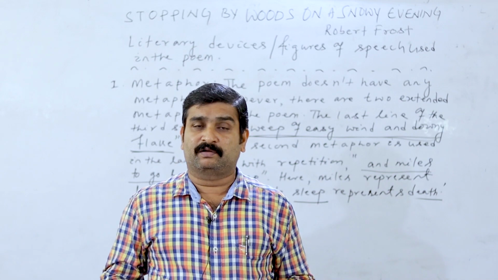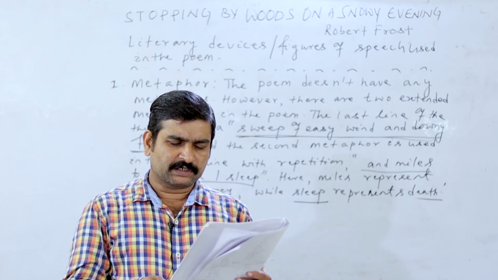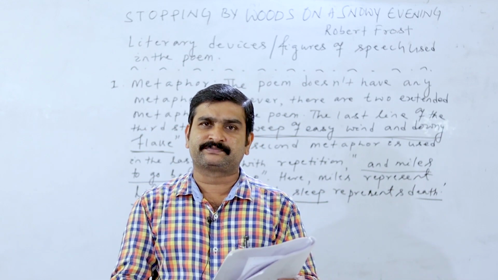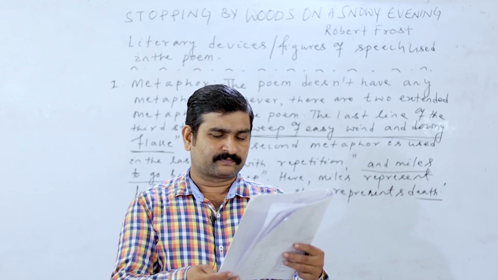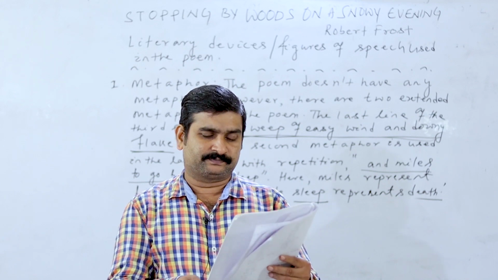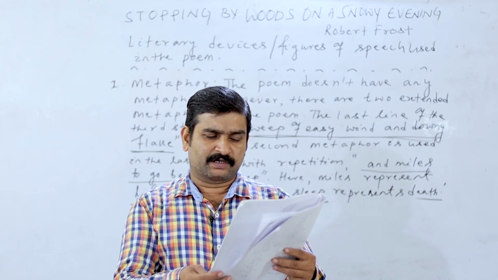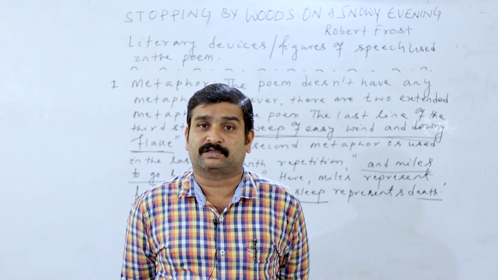That's why the poet is using personification. Let me explain. Robert Frost has personified the thinking of the horse in the stanza when it stops, and in the third stanza he gives a sign to the rider. He gives his harness bells a shake to ask if there is some mistake. This is the personification.